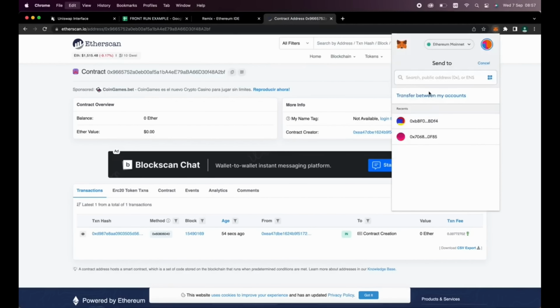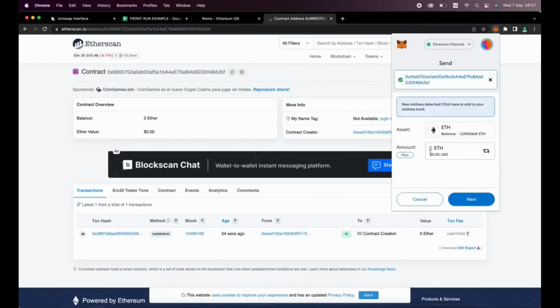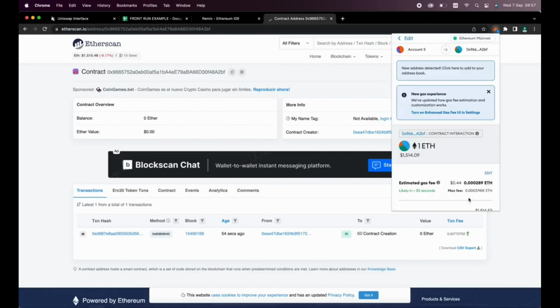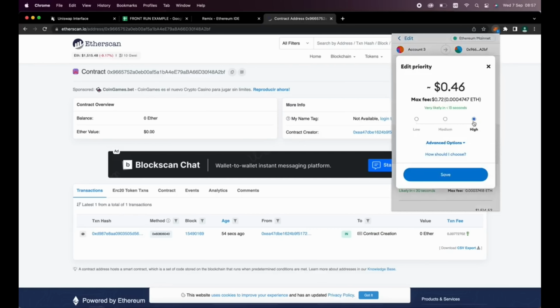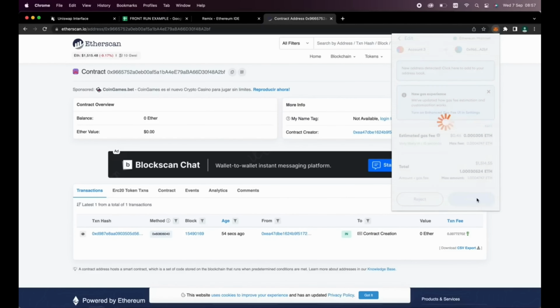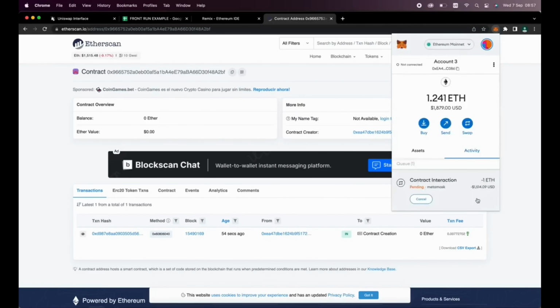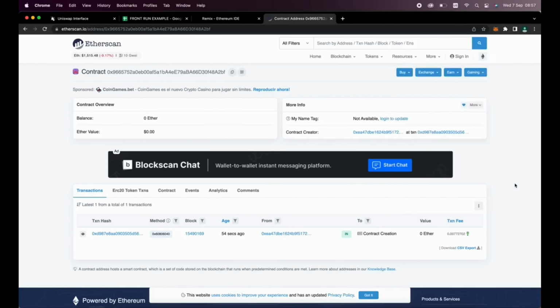So just copy your contract address here and go ahead and open up your MetaMask. You can fund the contract with as much Ether as you like. However, the larger the amount, the larger the transaction you will be able to arbitrage, which results in larger profits over time. I recommend starting with 0.3 Ether or higher because you want to be able to create enough slippage gap in the price to leverage the arbitrage.